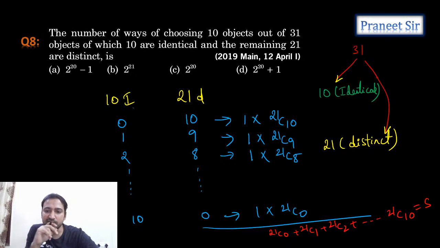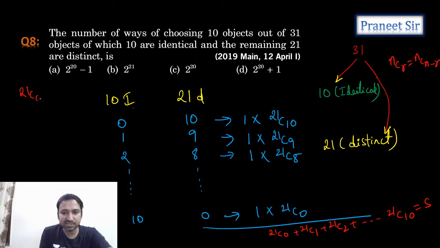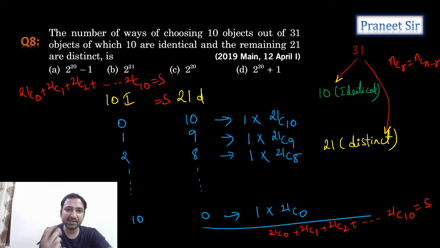Okay. So now what we'll do is, can I write nCr as nC(n minus r)? Can we write it like this? nCr is equal to nC(n minus r). So we'll write it like this: 21C0 plus 21C1 plus 21C2 plus so on up to 21C10 is equal to S. Now this time we'll calculate its other value by using this formula, nCr equals nC(n minus r). So what do we get?